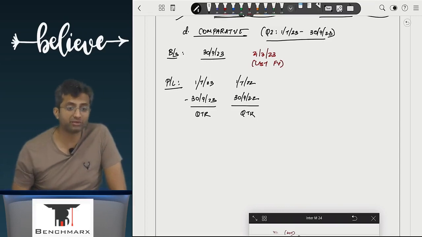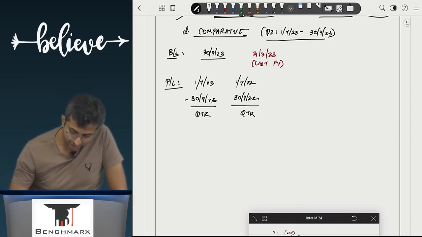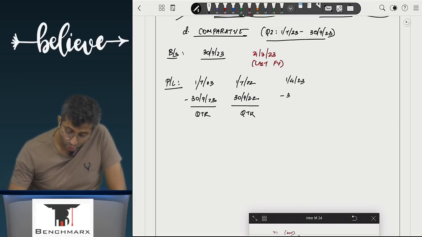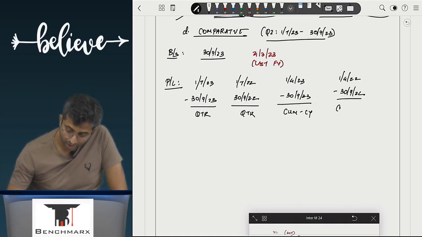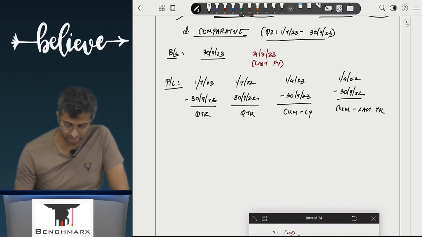Second is cumulative, that is year to date. So this is cumulative, that is 1st April 23 to 30th September 23. How much that you have earned? Cumulative of the current year, and similarly 1st April 22 to 30th September 22. This is cumulative of the last year. Quarter of the current year, quarter of the last year.